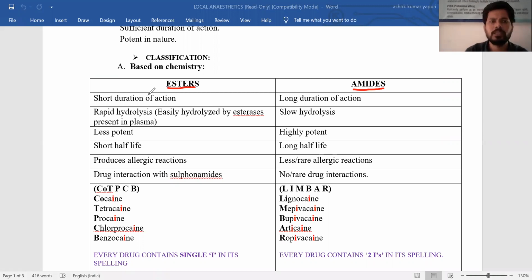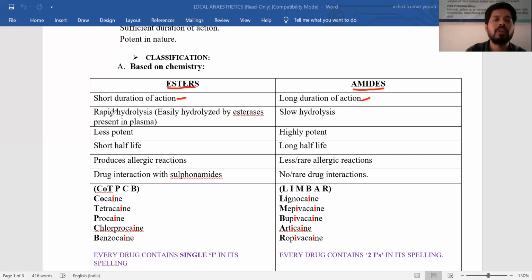Regarding esters, if you observe, acetylcholine is also an ester, it contains an acetate group. Because of that acetate group, what is happening? It is easily, rapidly metabolized. That's why acetylcholine has a short half-life. Like that, ester local anesthetics also have a short half-life, but amides have a somewhat longer half-life because amides are not easily breakable. Esters are easily breakable. Compared to esters, amides have a long duration of action.